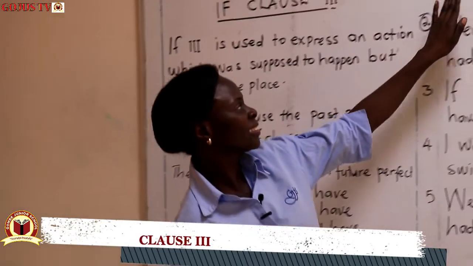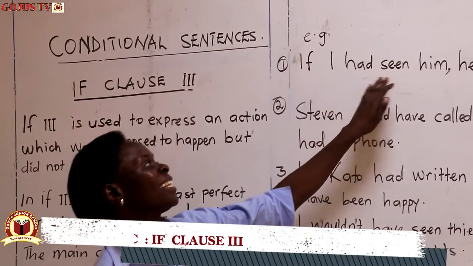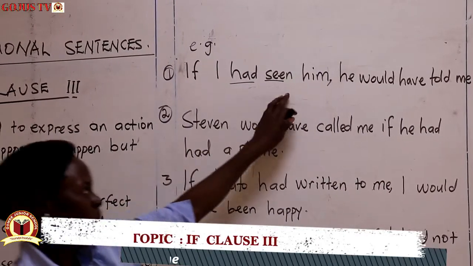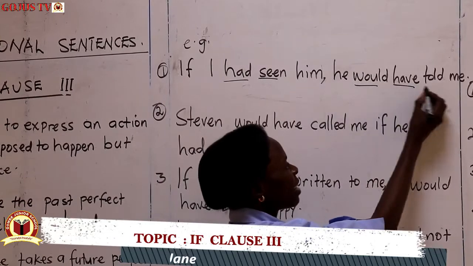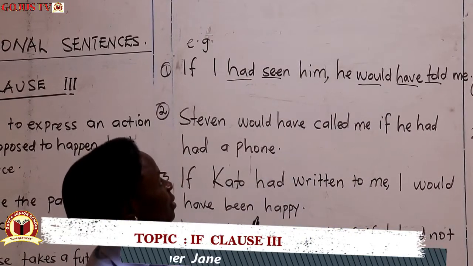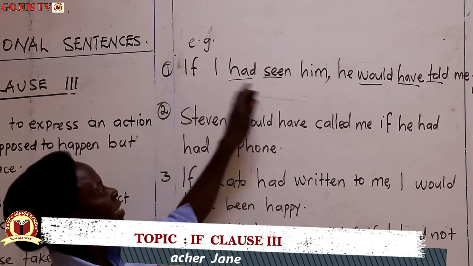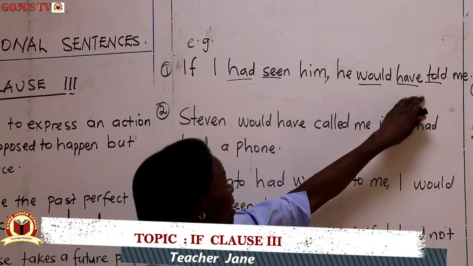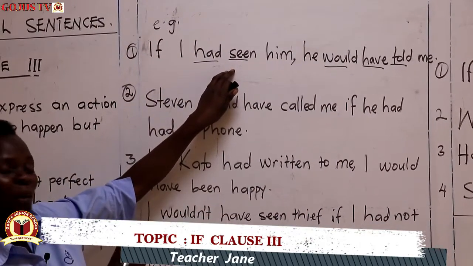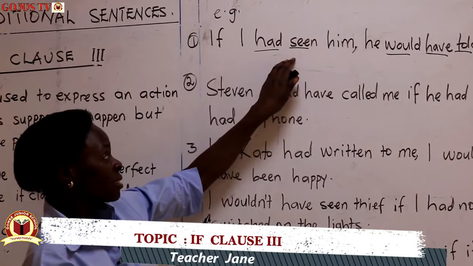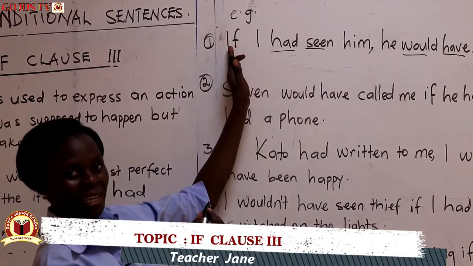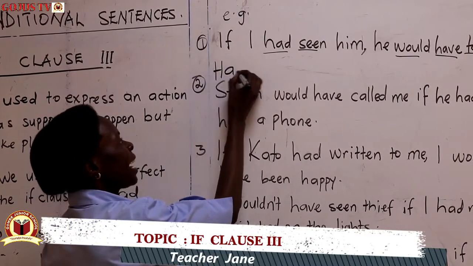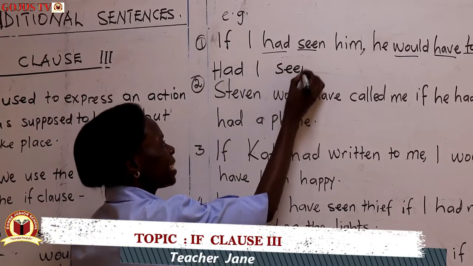Example 1. If I had seen him, had seen is past perfect. If I had seen him, he would have told me. So this is a future perfect and this is the past perfect. However, in if clause 3, sometimes we leave out the if and start our statements with the had. Someone could as well say, had I seen him,